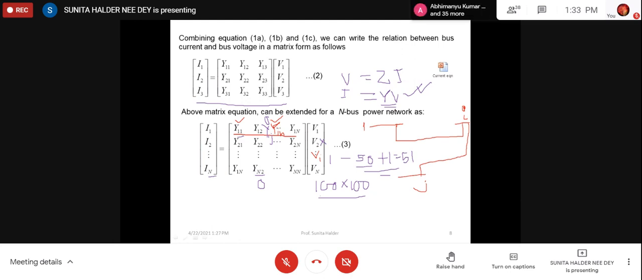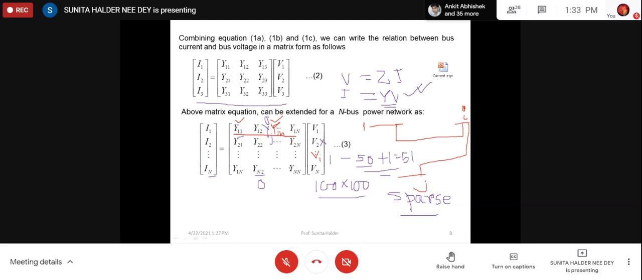So see, when a matrix has a huge number of zeros, then that matrix is called a sparse matrix. They can be treated separately for computer programming. That is not in your syllabus, but you must know this one. Sparse matrix. What is a sparse matrix? So Y bus matrix will be a sparse matrix.